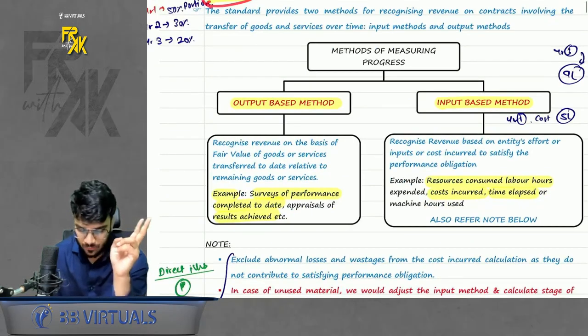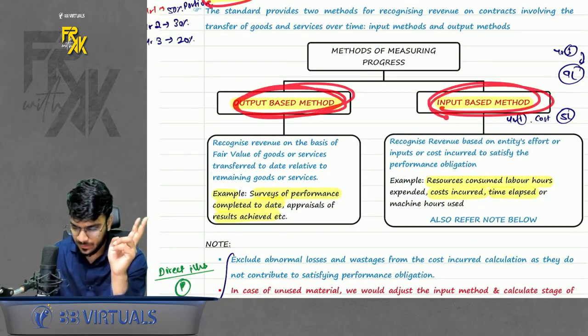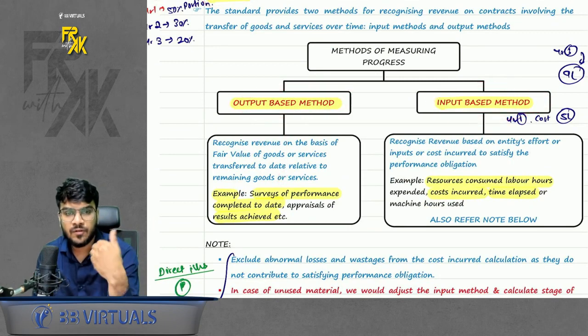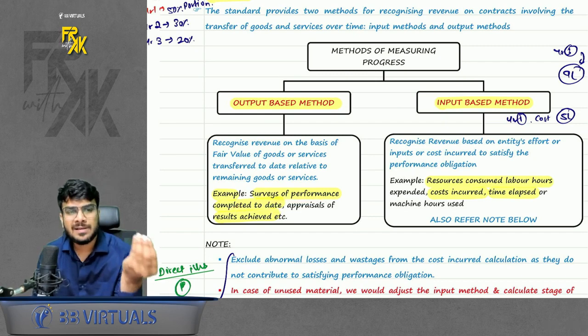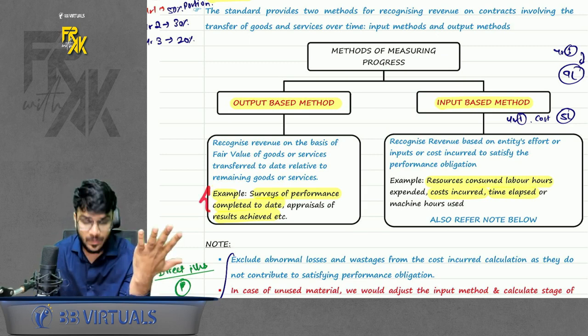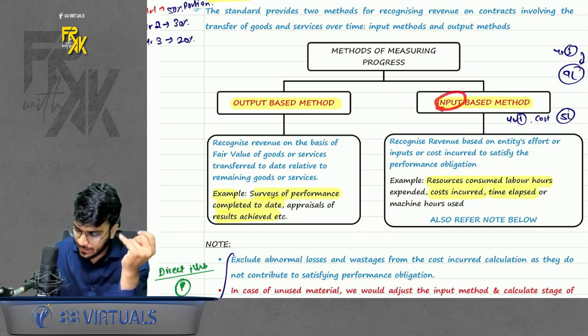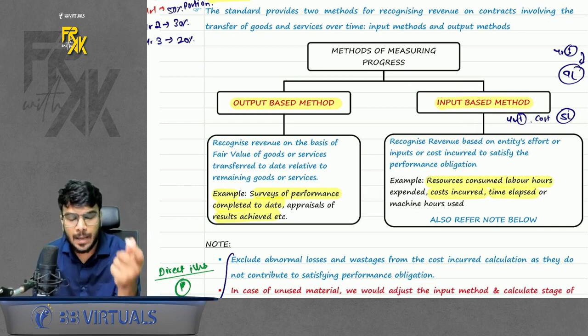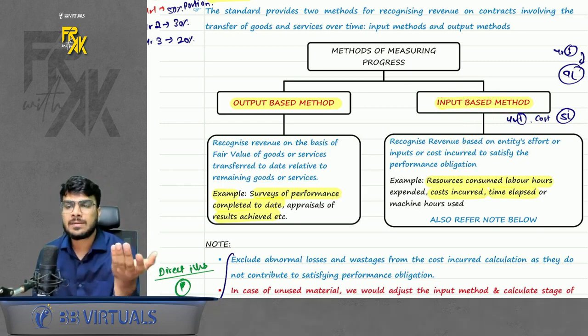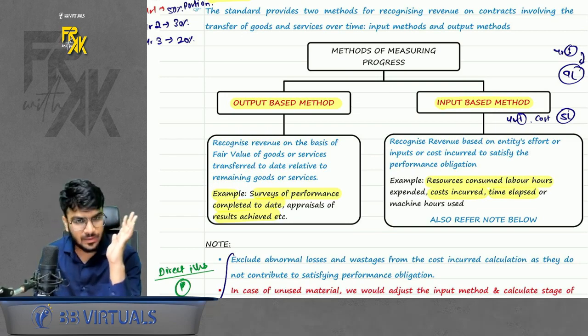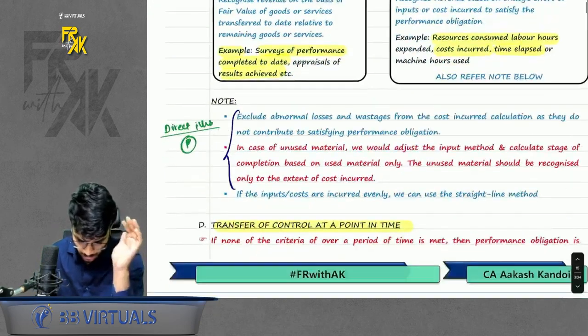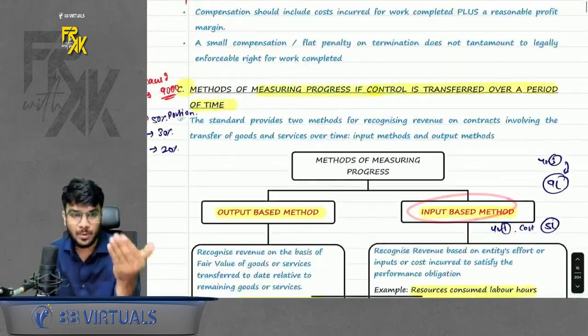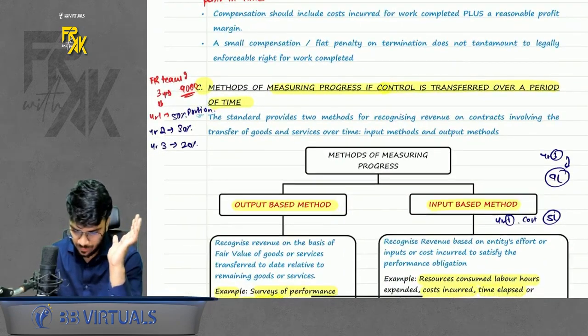So we have two methods. One is output based method, one is input based method. In output based method, we use survey of performance completed to date. Basically, in AS 7 we used to take percentage of completion method, or stage of completion we used to check. That is what you can see to check how much work was completed. Second can be input based method. Here the most common method is checking how much cost has been incurred compared to total cost, or how much labor hours have been incurred compared to total labor hours. So input based method. Okay, do remember that part. So this is how you can measure the progress to book the revenue, how much revenue to book each year.